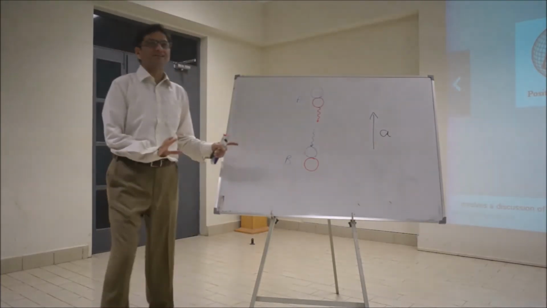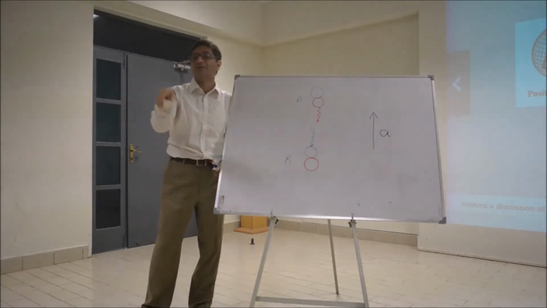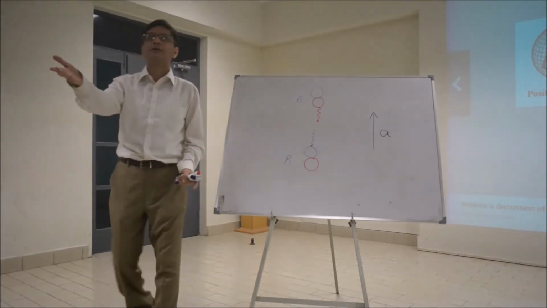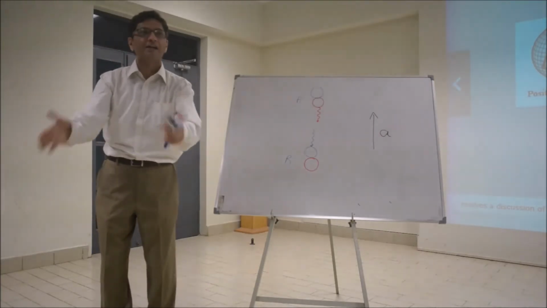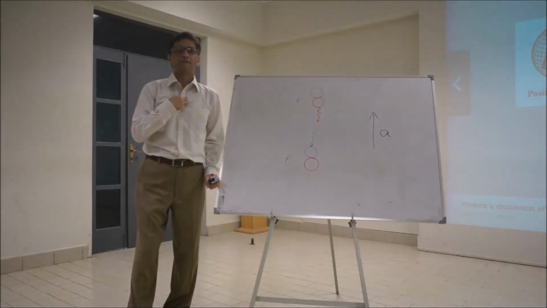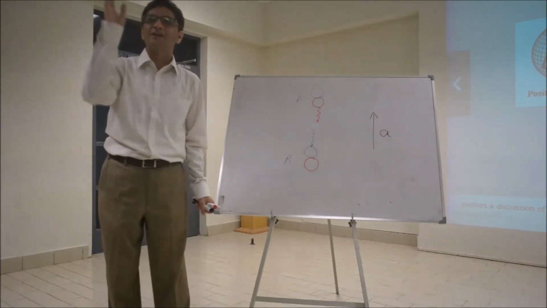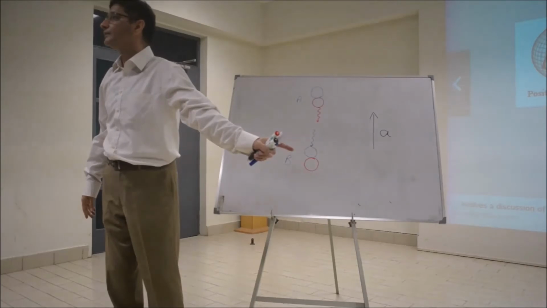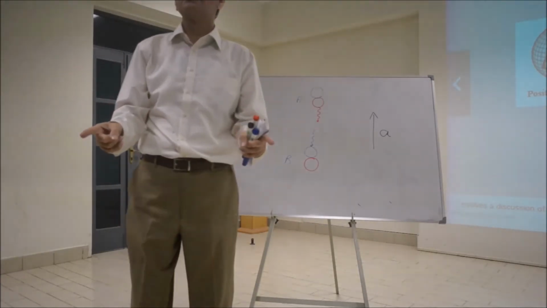Einstein said that if this happens inside an accelerated frame of reference, in a limited region of space-time, an accelerated frame of reference is exactly equivalent to what? Gravity. A frame of reference sitting at rest in a gravitational field. So he said, I believe in the equivalence principle. No experiment inside an accelerated frame of reference can tell me the difference between an accelerated frame of reference and a frame of reference sitting at rest in a gravitational field. So he would say that we should get exactly the same result inside what?